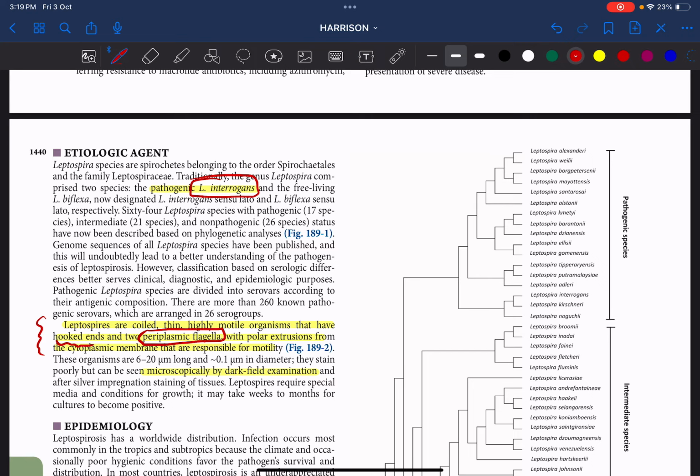These periplasmic flagella, with certain extrusions, some projections from the cytoplasmic membrane, are responsible for the motility of the leptospira. This is not just about leptospira. For all the spirochetes, we have periplasmic flagella that are responsible for the motility. And since it is a spirochete, it can be observed through dark field examination.